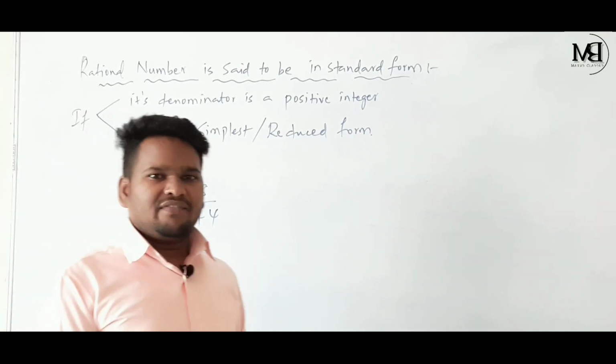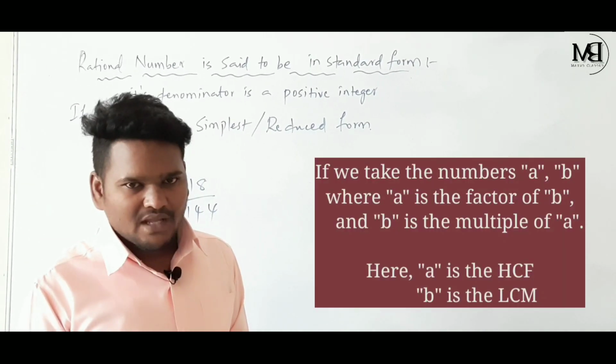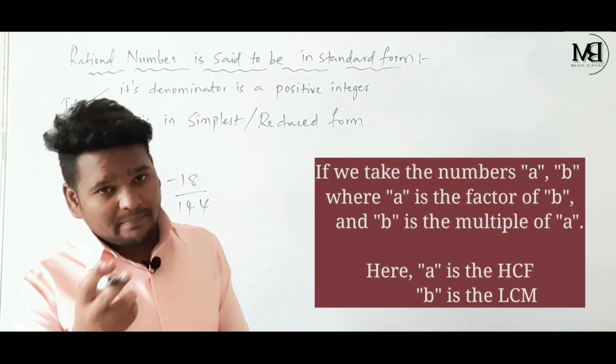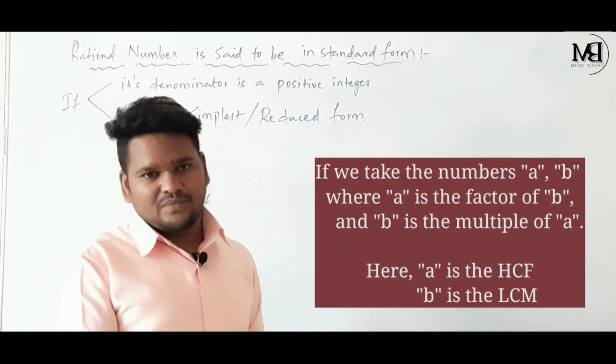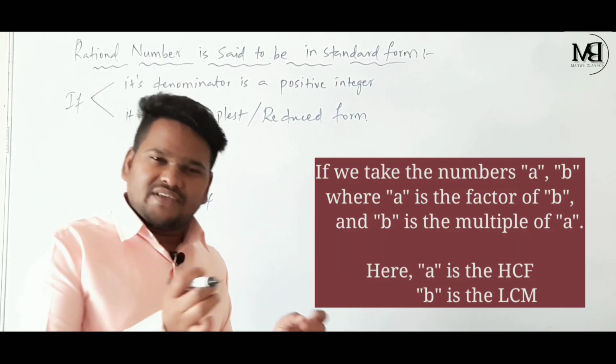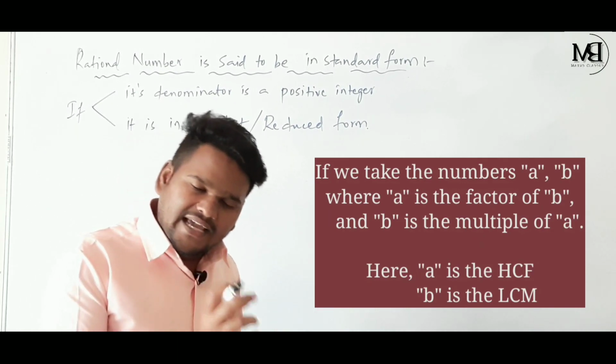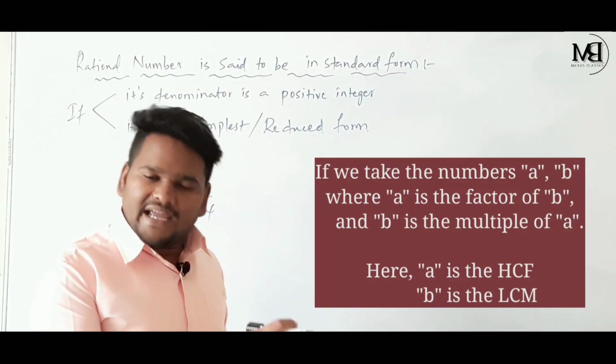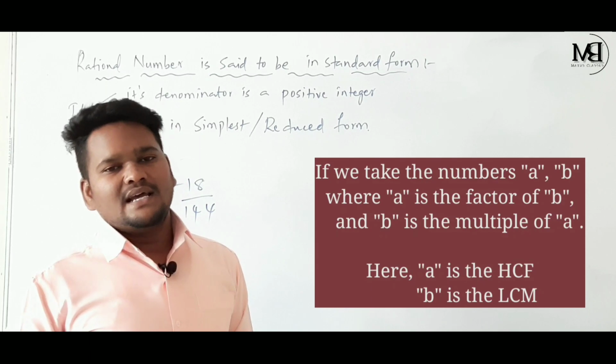See children, for example, if we take two numbers A comma B, where A is the factor of B and B is the multiple of A, here there is no need to do the process of LCM or HCF. We can say the LCM and HCF directly. Here A is HCF and B is LCM.